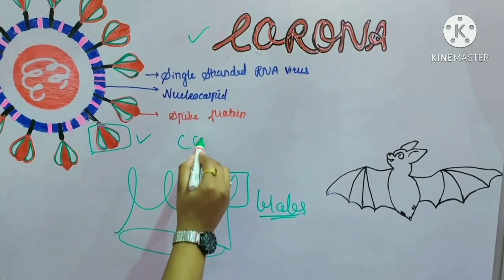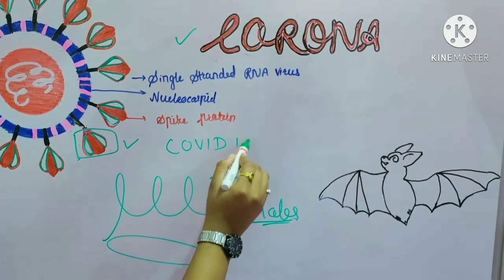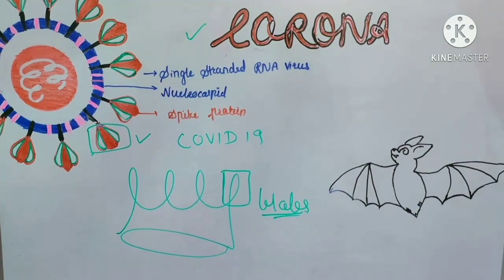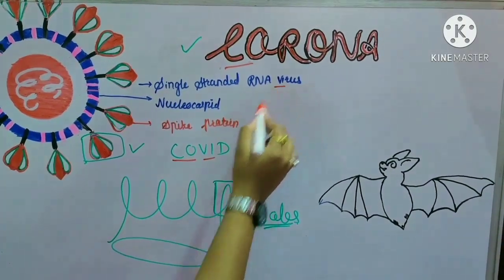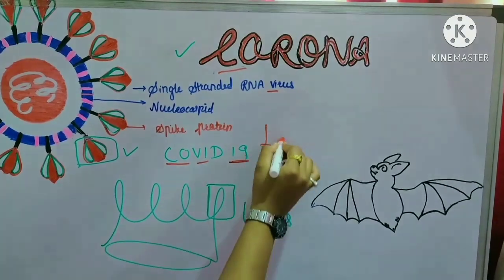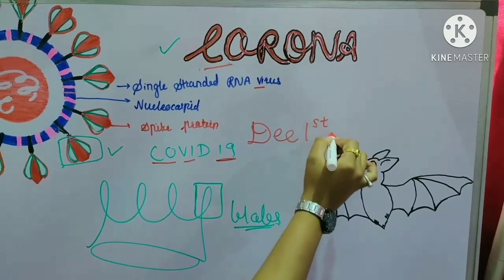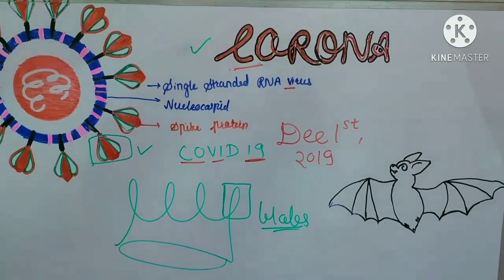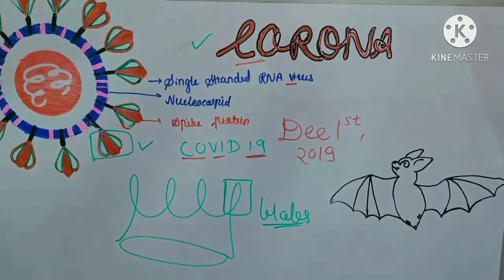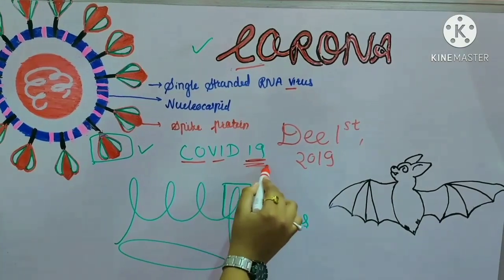So it is also known as COVID-19. So what does this COVID-19 mean? CO stands for corona, VI stands for virus, and 19 because we all know that the first case of this COVID-19 we got in the Wuhan city of China in December 2019. We know this as COVID-19.